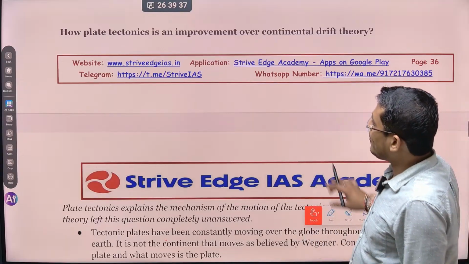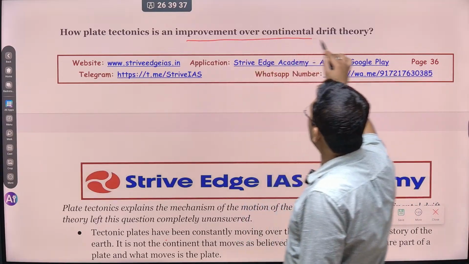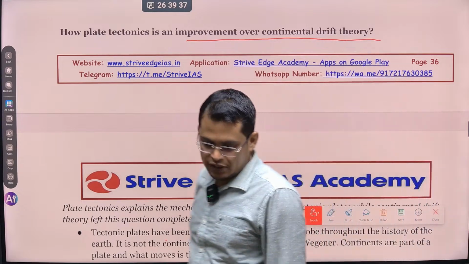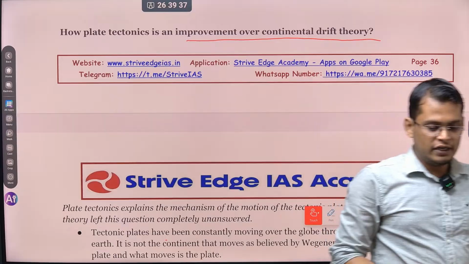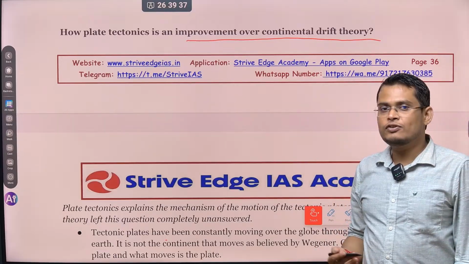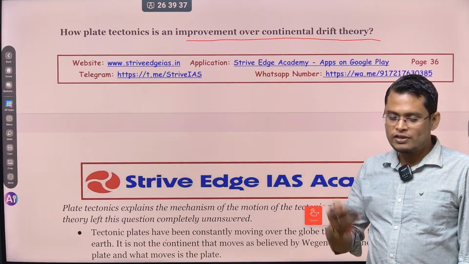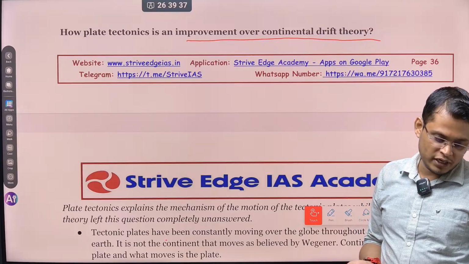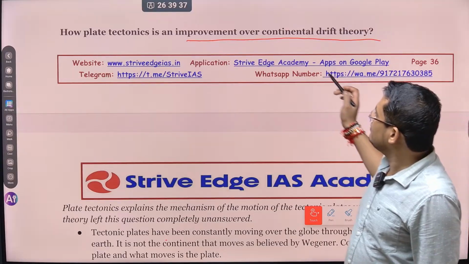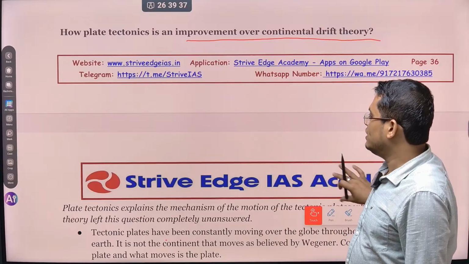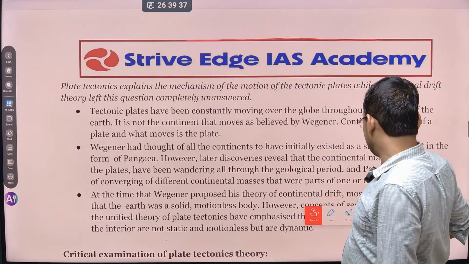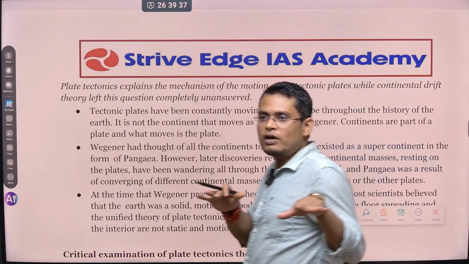चलो. So how plate tectonics is an improvement over continental drift theory. Continental drift theory definitely tried to propose that continents currently we are seeing in these locations were not there always. So there is a constant movement among the different continents. That is what is happening. But how is it improving over the previous theories? So let's see that. देखो, continental drift theory says that it is the continent that is drifting.